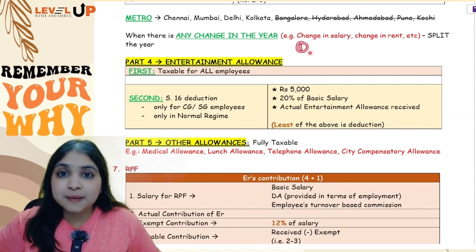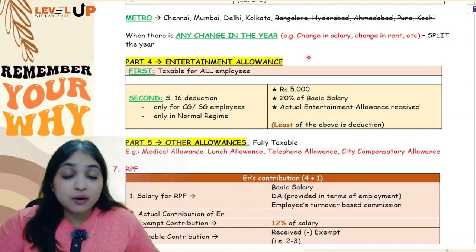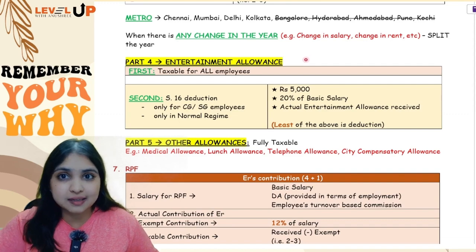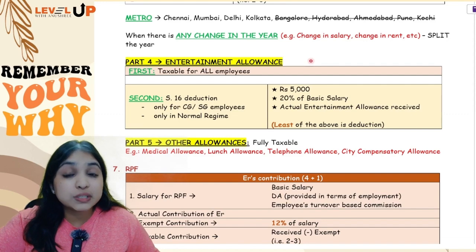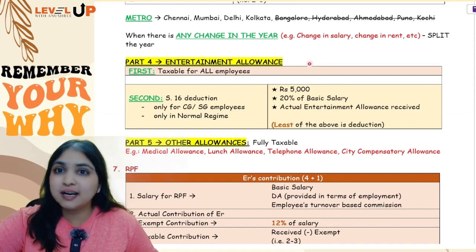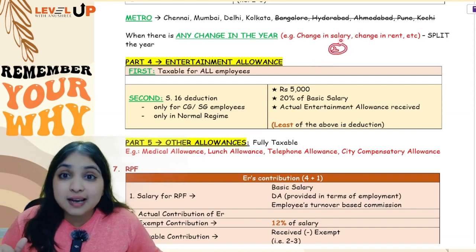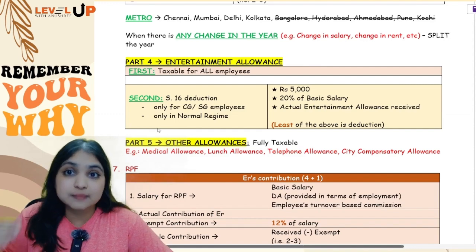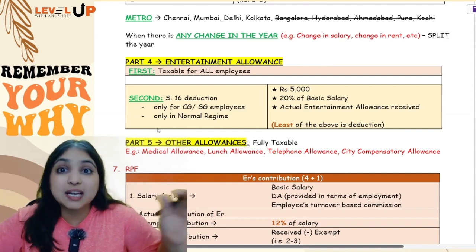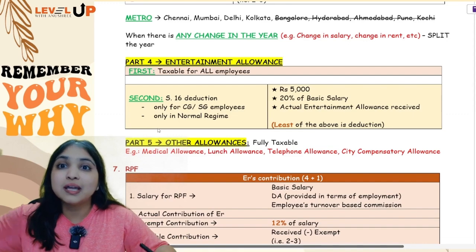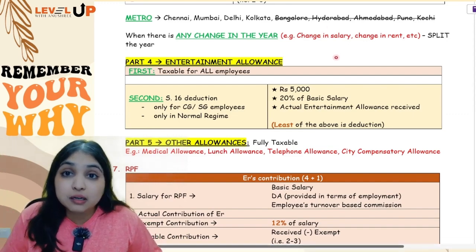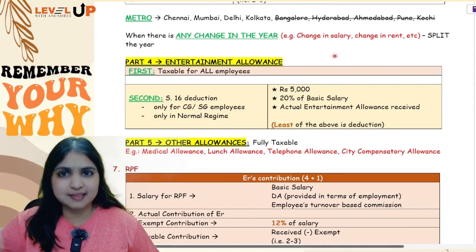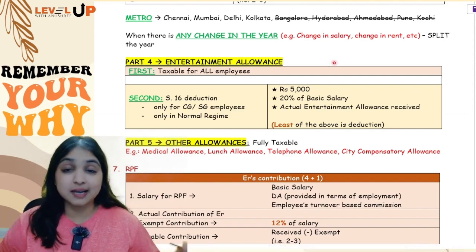In the first category, we had 5 allowances, guys, where what is exempt is given in the act itself. Children education allowance, children hostel allowance, transport allowance, allowance for employees working in the transport sector and tribal area allowance. In the second category of allowance, remember we had 7 allowances, your travelling allowance, conveyance allowance, transfer allowance and daily allowance. Those 7 allowances, whatever you have actually incurred for official purpose, that is going to be exempt. Received minus exempt, balance is taxable.